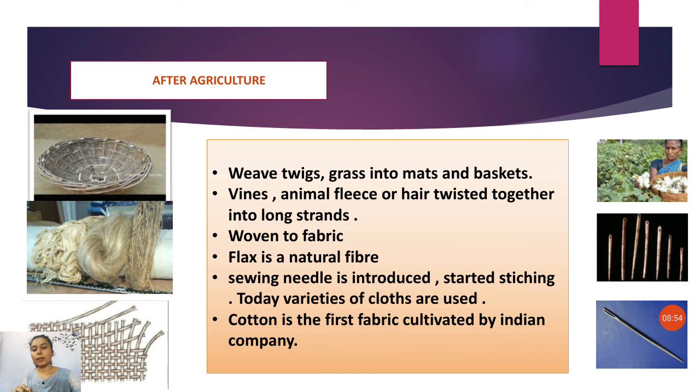You can see here. So this is called woven to fabric. Wove means inserting two types of fiber and forming a fabric. This is called woven to fabric.